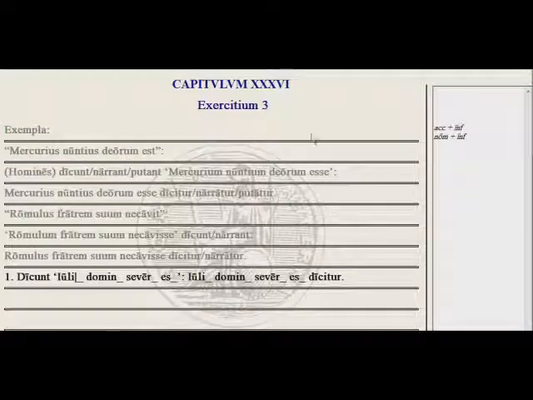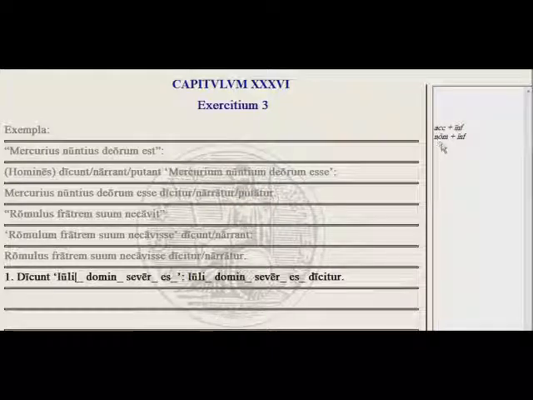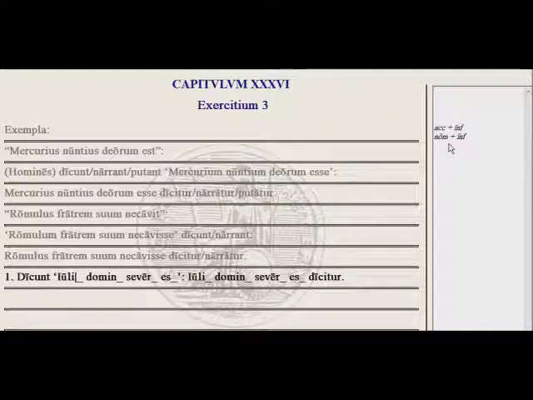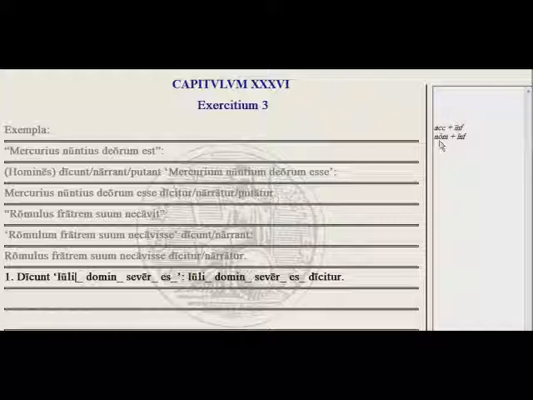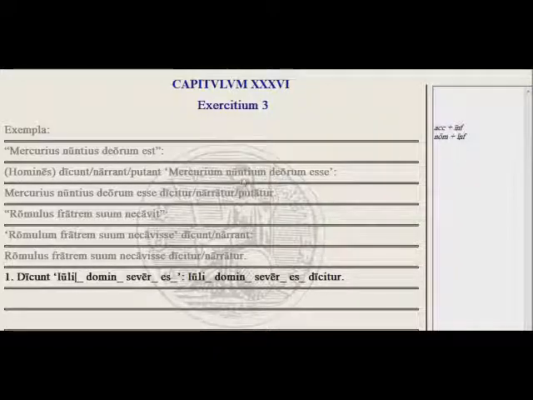This is a new way to form indirect statements. Indirect statement, the way we've learned it before, is like they say that, and then we have an accusative subject with an infinitive main verb. There's another way to do that by using a passive of dicere or narrare, like it is said that. And if you use that form, dicitur, it is said that, then the subject stays nominative, but the verb does go into the infinitive, like indirect statement.